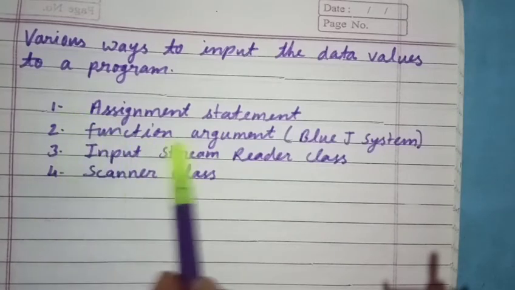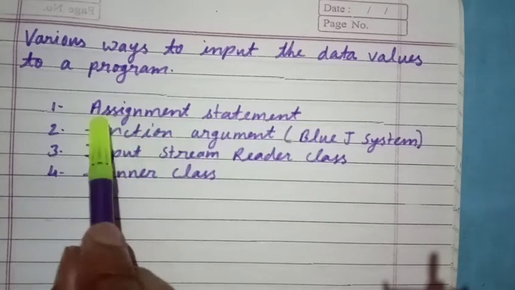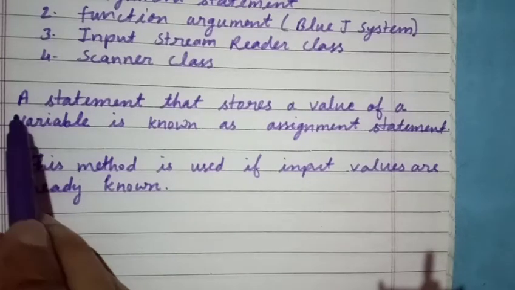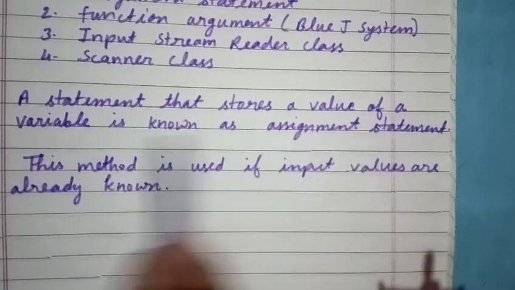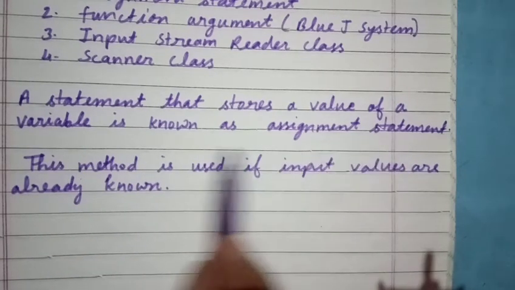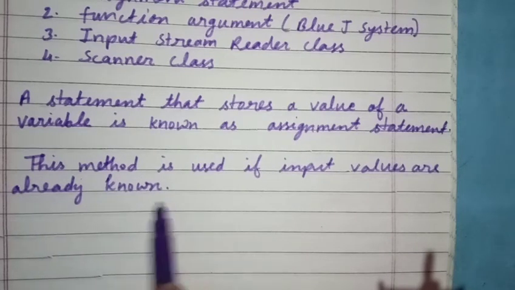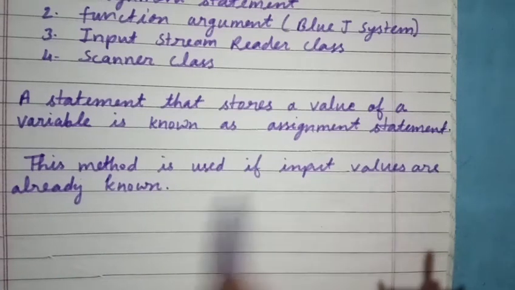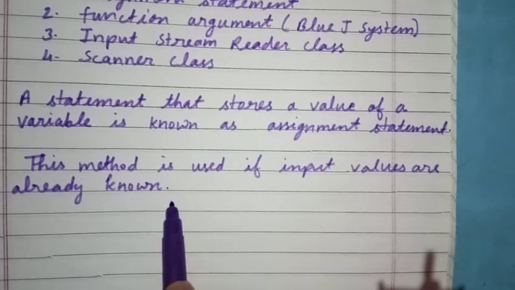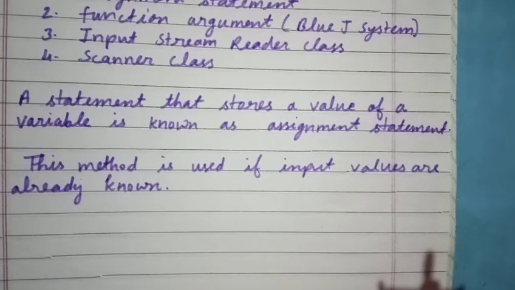First of all, we will discuss the assignment statement. How can we make a program by using an assignment statement? Understand, a statement that stores a value in a variable is known as an assignment statement. We use this method if we already know the input values. That means this method is used if input values are already known in the program. If values are unknown, then we will not use this method. Let us understand it with the help of an example.